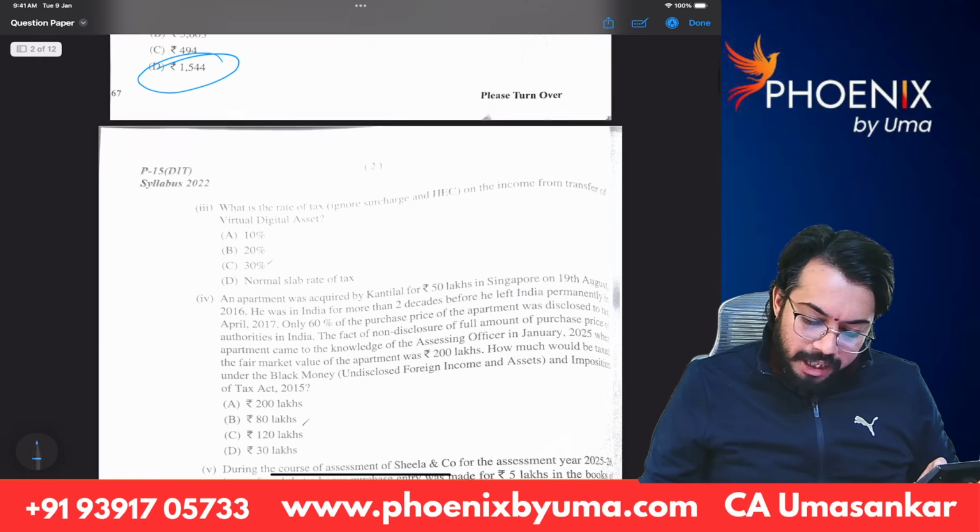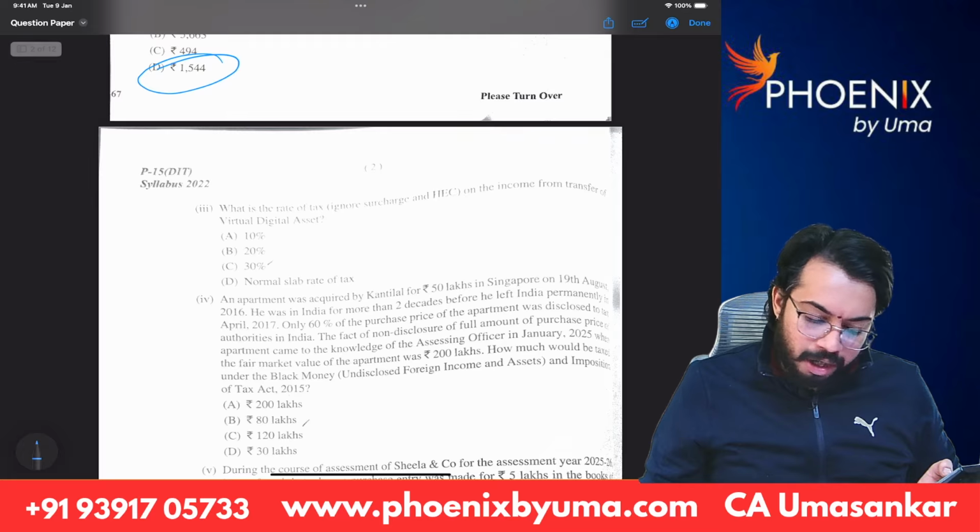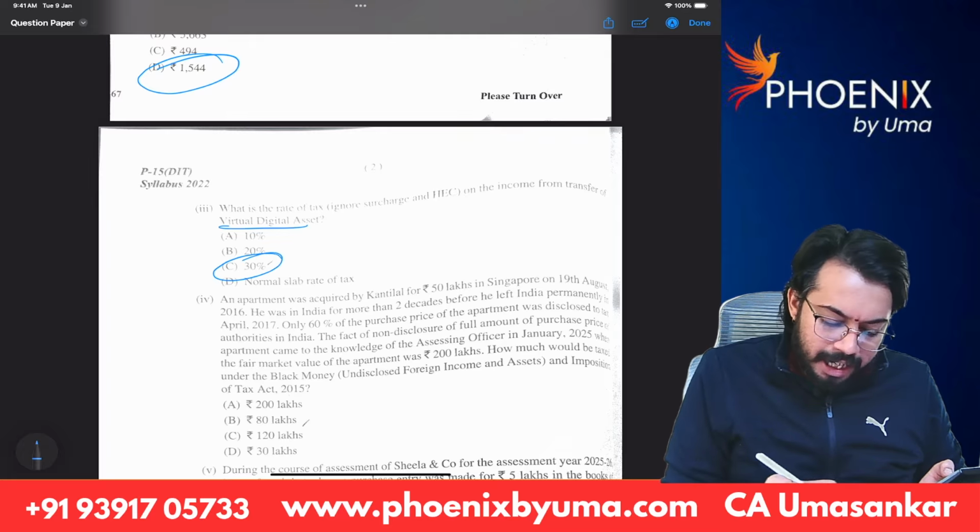Next. What is the rate of tax on income on transfer of virtual digital asset? Tax rate is 30%.